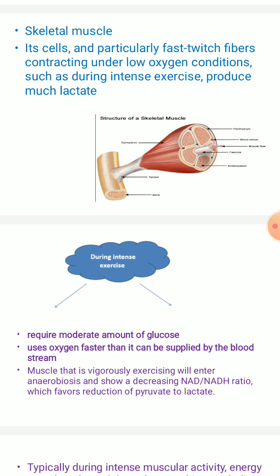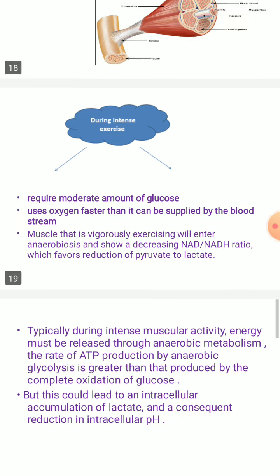So in the case of vigorously exercising muscles during intense, strenuous exercise, the muscle will enter anaerobiosis and it shows a decreasing NAD plus to NADH ratio, which favors the reduction of pyruvate to lactate.